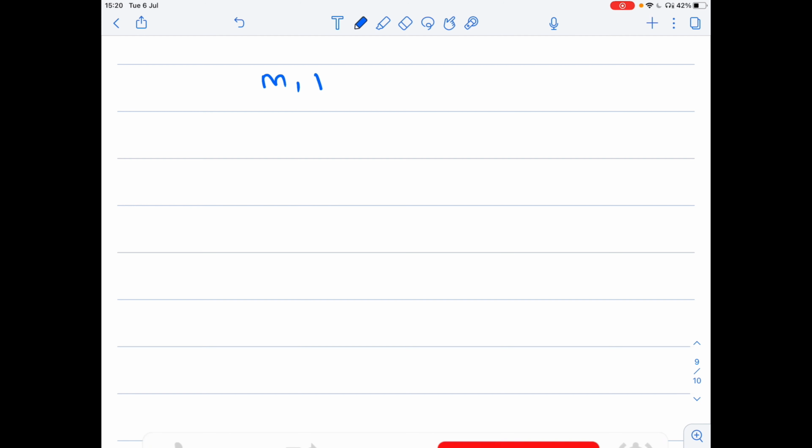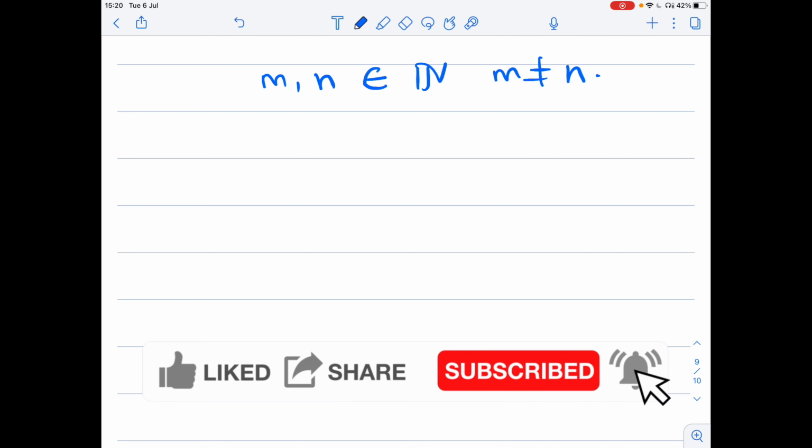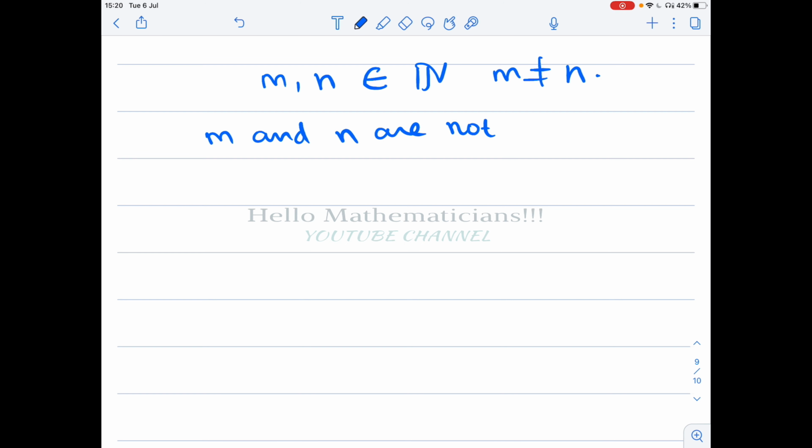Consider m, n belonging to the natural numbers, m not equal to n, and m and n are not perfect squares. Perfect squares means like 2 squared is 4, so 4, 9, 16, 25, 36, these numbers we call perfect squares. So we take two positive integers which are not perfect squares.